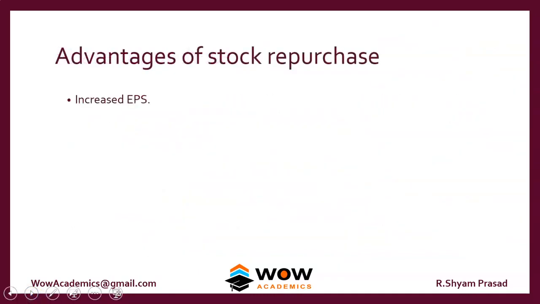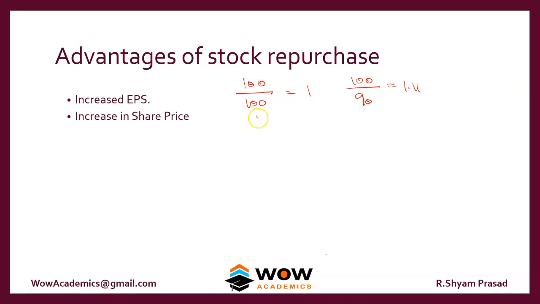So what is the advantage of doing share repurchase? Number one, it increases the EPS. How? Earlier, if your total profit is 100 and you have 100 shares, then the EPS is 1. Now the same profit is 100, but the number of shares has become 90. That gives you 1.11. So without doing anything to the profit, when you buy back the shares, the EPS increases. It also increases the share price. That's what we saw. It increased from 10 rupees to 11.1 rupees.